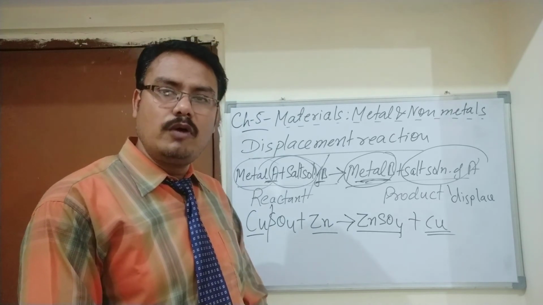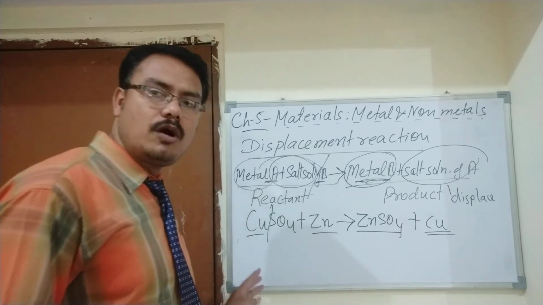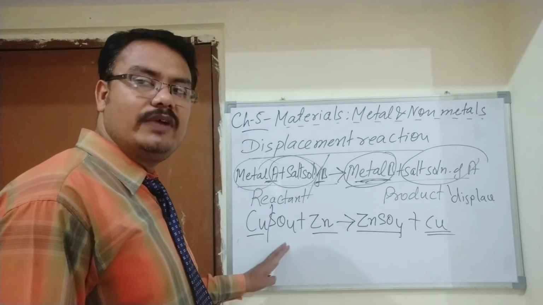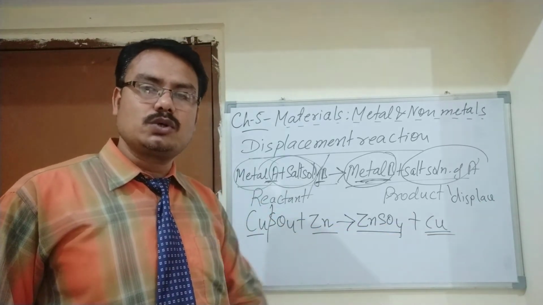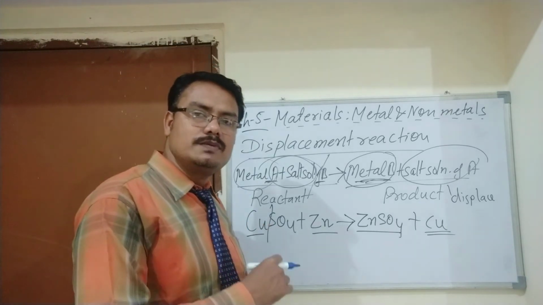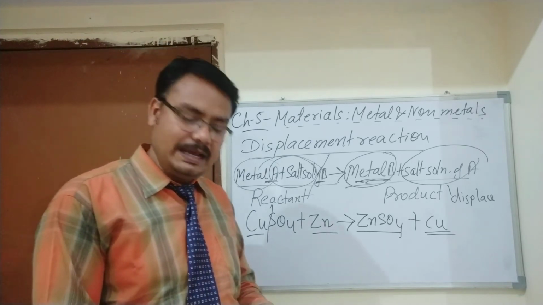So zinc was more powerful, so it separates the copper and sulfate, gets mixed with sulfate to form zinc sulfate and removes away the copper. That is called displacing the copper. So the strong metals remove the weak metals. This is called the displacement reaction.